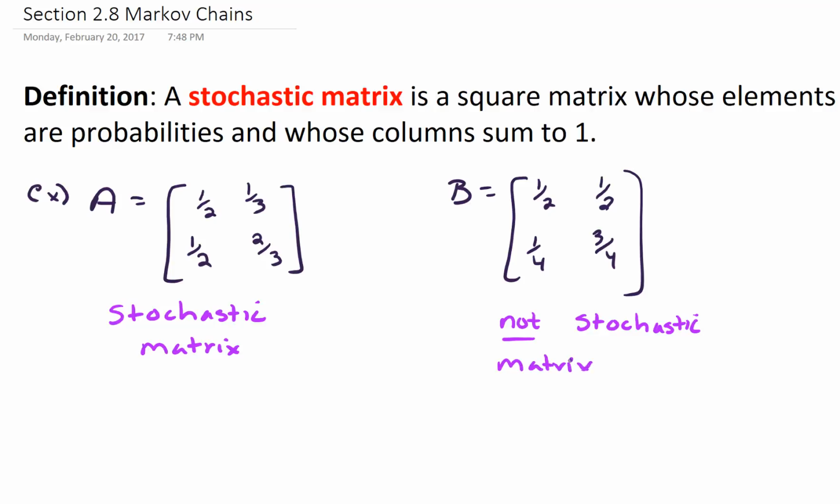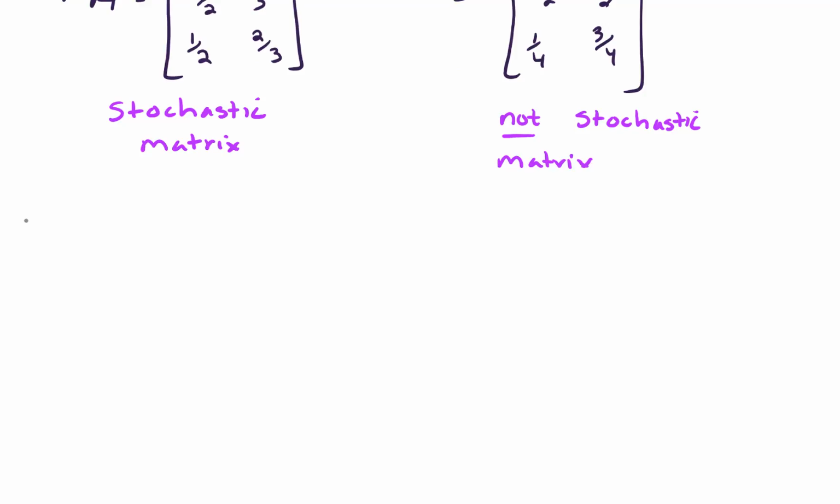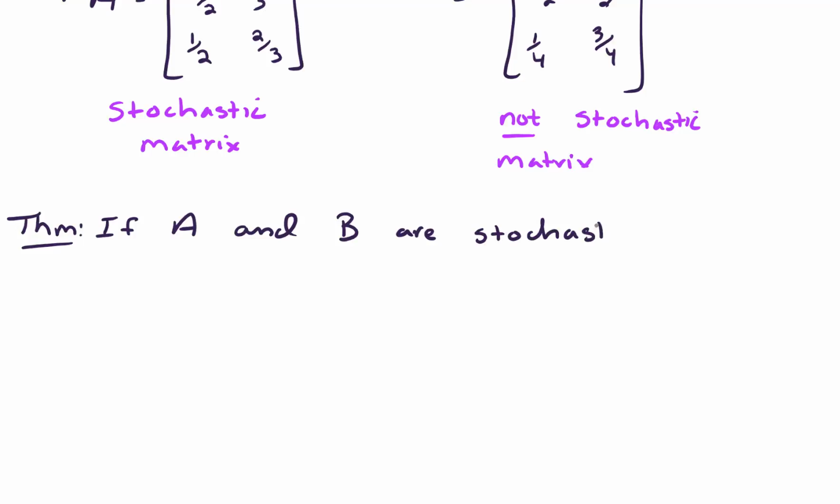Okay, great. So let's take a look at a theorem. We will not prove this theorem. The theorem says that if A and B are stochastic matrices, then their product is stochastic. So if A and B are stochastic, then A times B is stochastic. And that's going to be very helpful when we look at some applications. So let's take a look at an example.